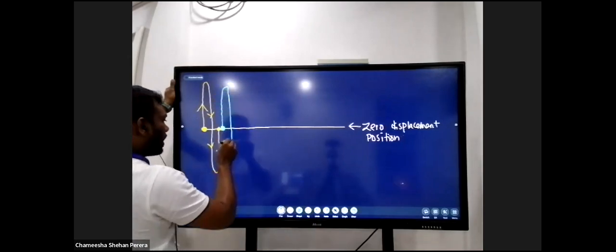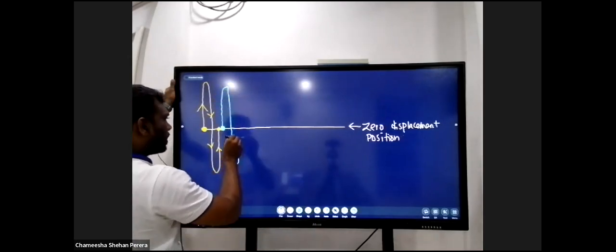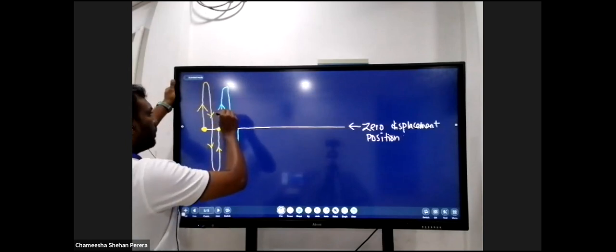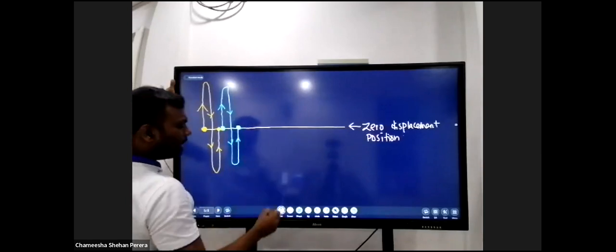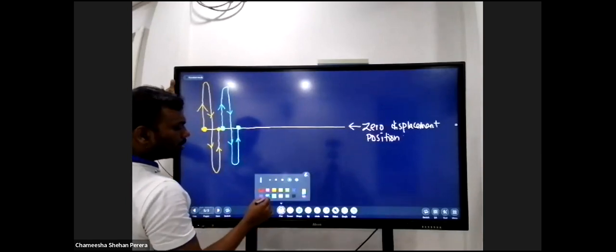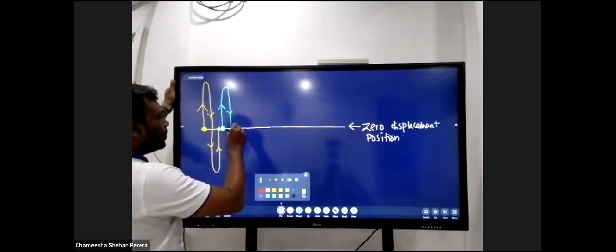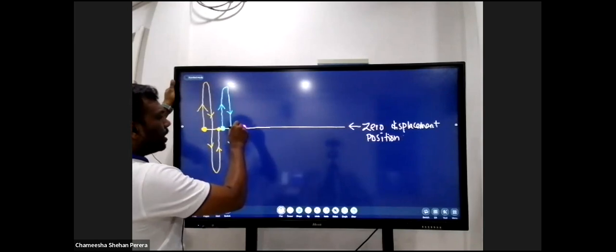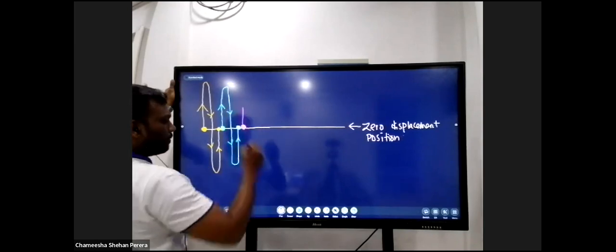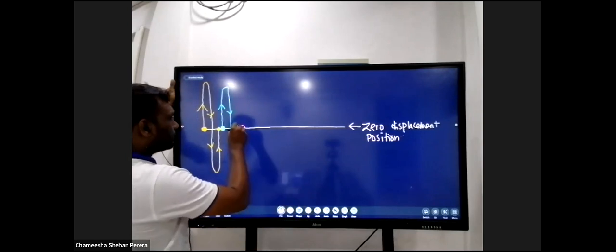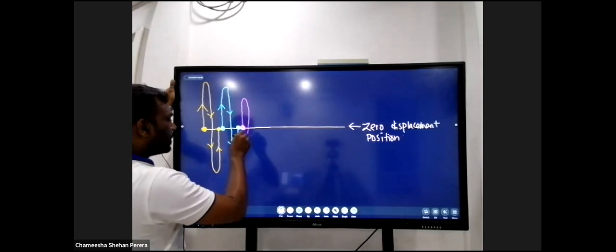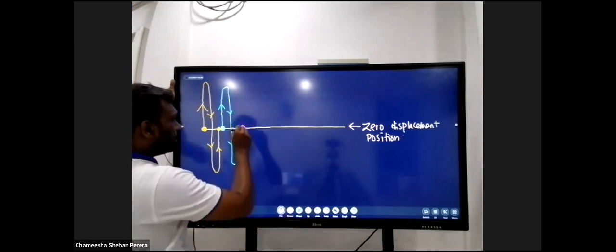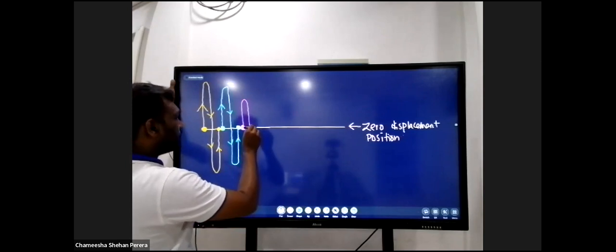That particle also does the same thing: moved vertically upward, moved vertically downward, and then came back to the initial position. At the end, it transfers this energy into the next particle. The next particle also does the same thing, moves vertically upwards, then downwards, and comes back to the initial position.